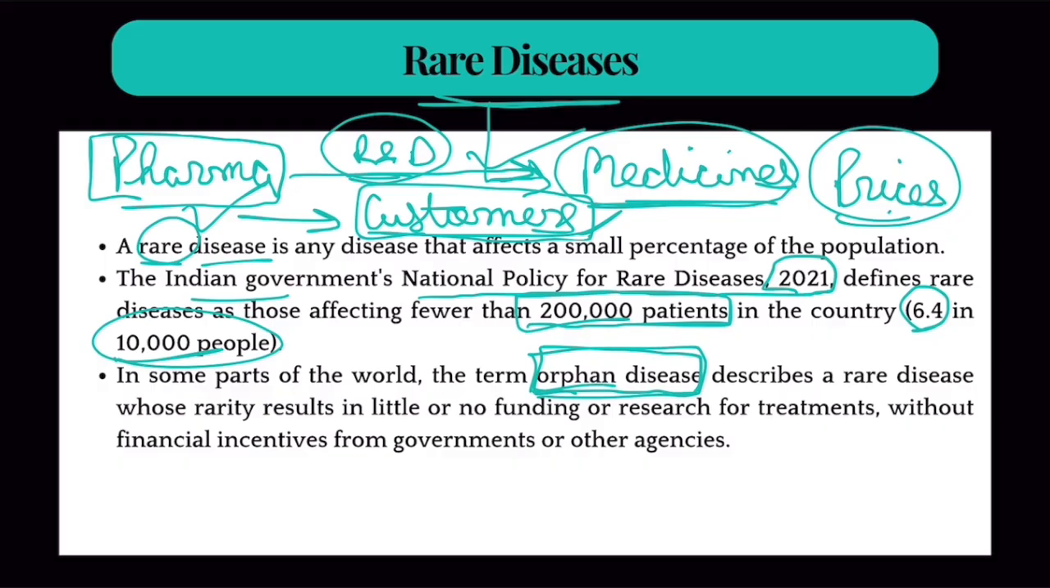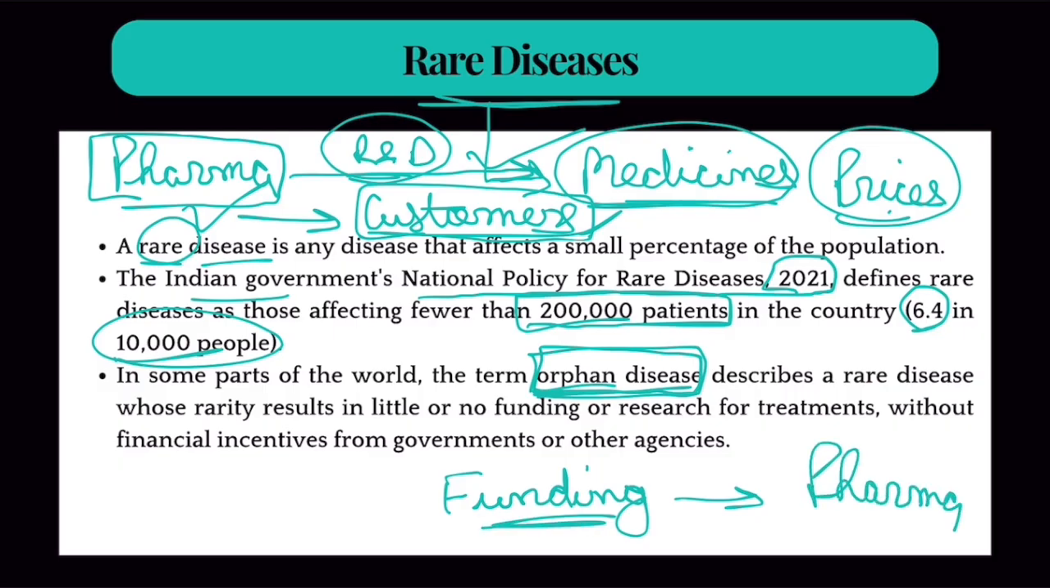Because no pharmaceutical company is willing to do research for them. That is why they are orphans. Clear? That is why many countries across the world provide funding for research and development into these diseases to pharmaceutical companies. So funding is provided by government so that pharmaceutical companies do research and development.